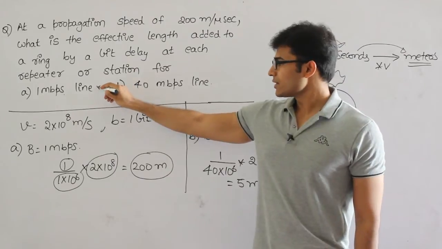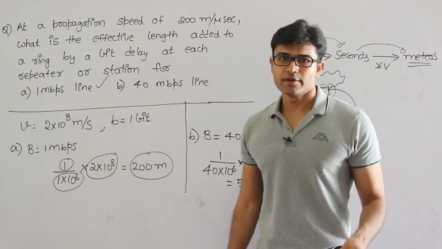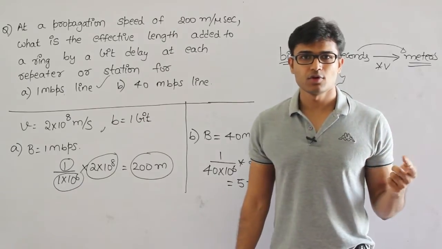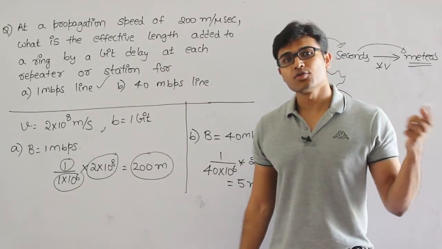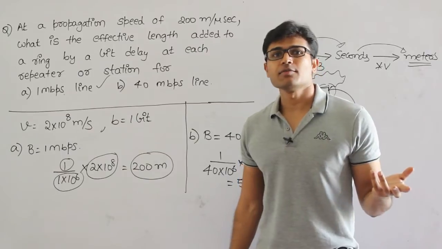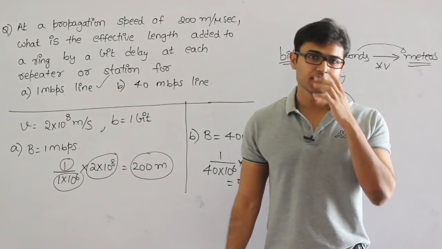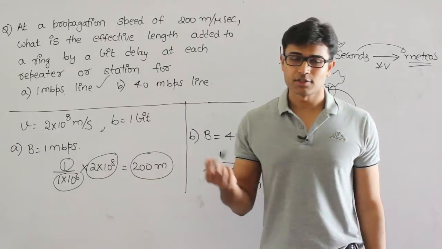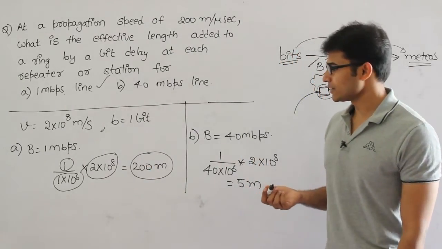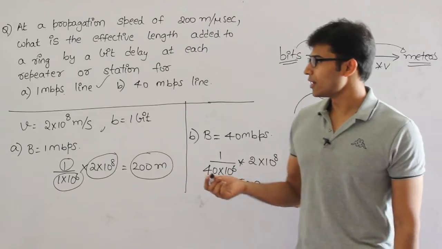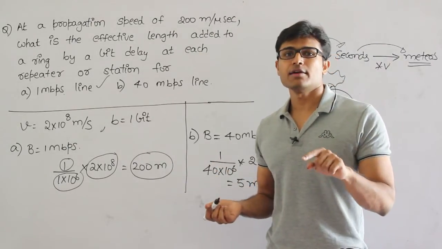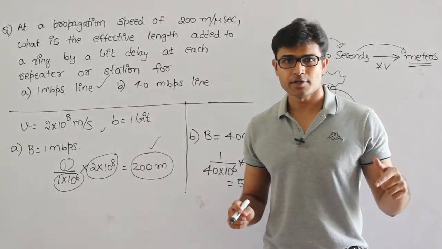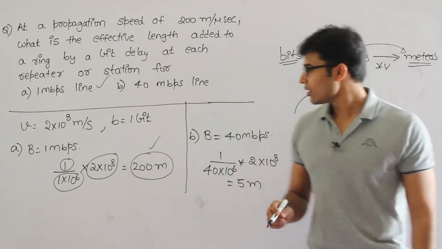So in this network, if you have 1 bit delay, it is as good as adding 200 meters of wire. So every 1 bit is going to add 200 meters of wire. If you have 10 stations, and each station is stopping you for 1 bit delay, it is nothing but 2000 meters, which is 2 kilometers, which is very high, isn't it? So anyway, the concept is 1 bit delay is equivalent to 200 meters in this network. So if you want to add 200 meters, just add 1 bit delay, okay.